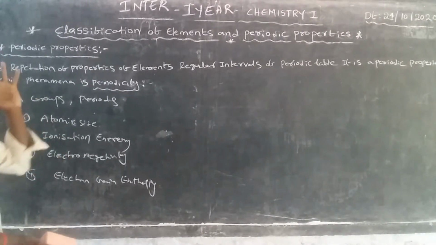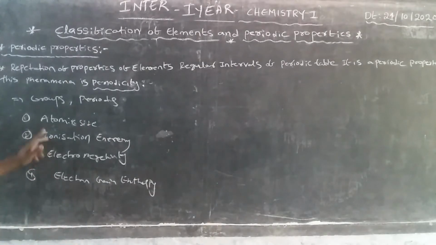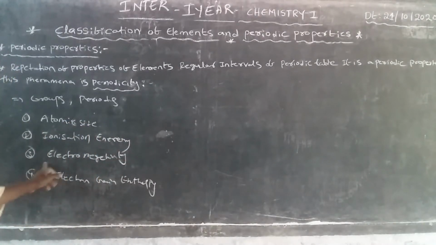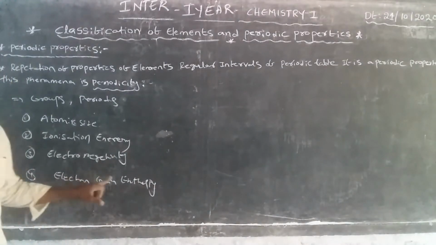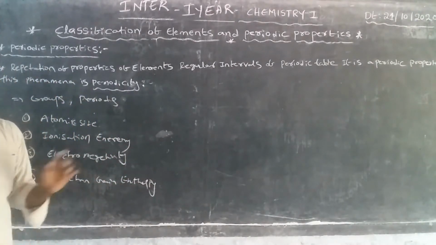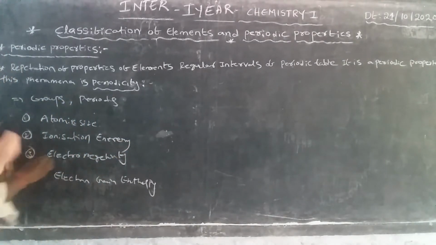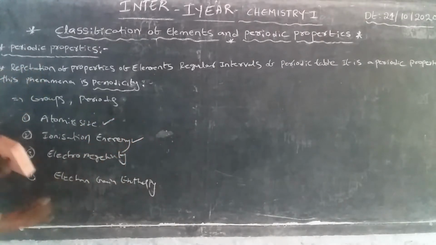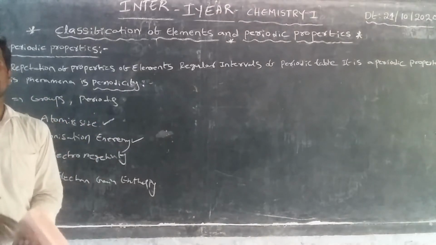Generally, the periodic properties across groups and periods are atomic size, ionization energy, electronegativity, and electron gain enthalpy. Today we discuss only atomic size and ionization energy.